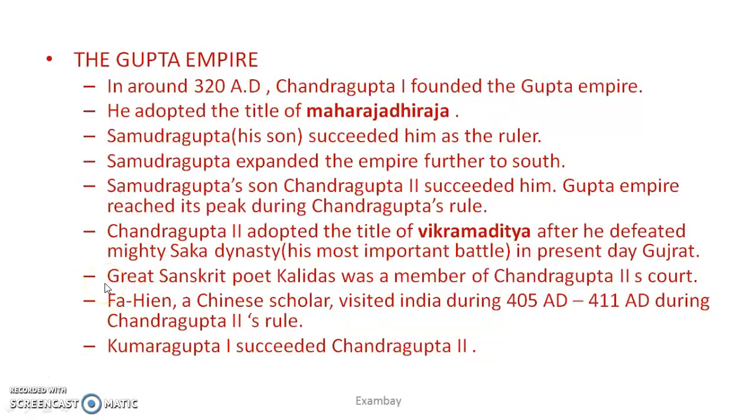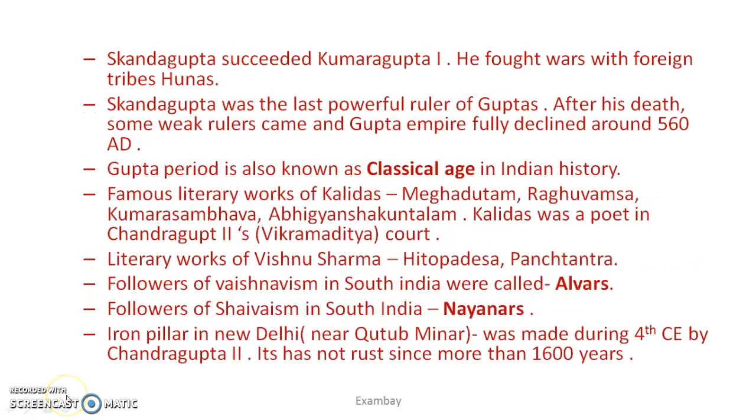It can be asked. Then Kumaragupta succeeded Chandragupta II. Skandagupta succeeded Kumaragupta. They are all family: sons, grandsons, nephews. Skandagupta fought with the foreign tribe, the Hunas, and he was the last powerful king of the Guptas. After that, some weaker kings came, but ultimately the Gupta Empire began to weaken. And this is important.